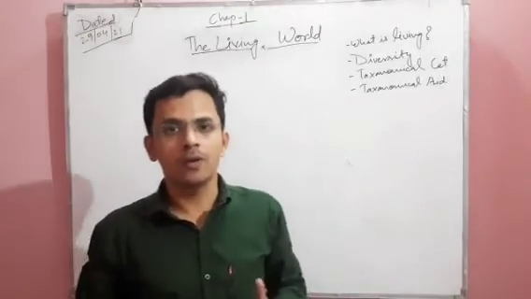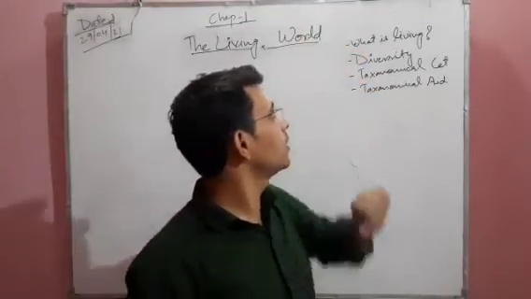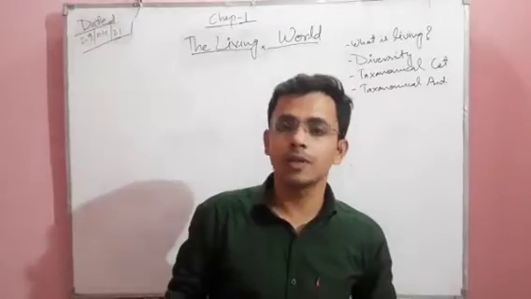So today we will discuss the first topic, which is what is living.